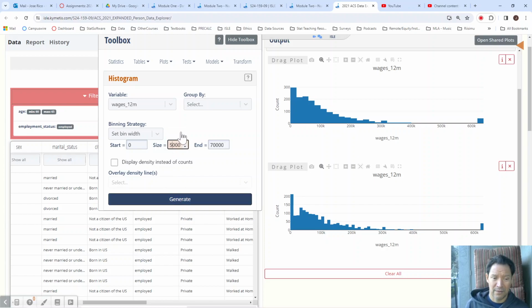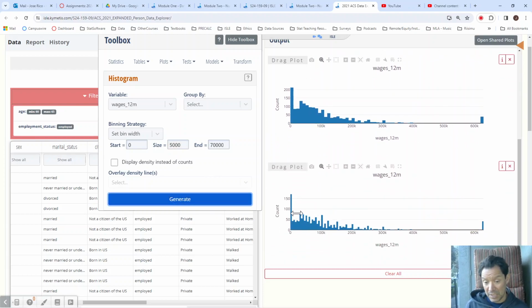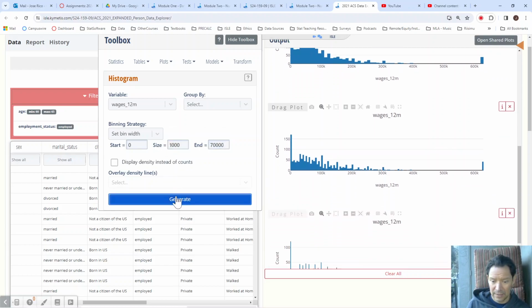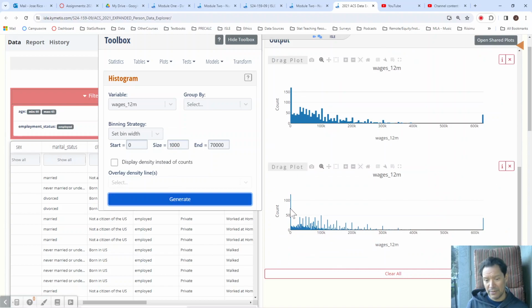I'm going to go to 5,000, and I'm wondering, is it still going to be starting at 0, the largest bin. And we can see even when I go to 5,000, this is going to be very low. So what I'm guessing is there's a lot of zeros in the data. I don't know if it'll let me go to 1,000. We can see, even when I go to 1,000, there's a lot of zeros.